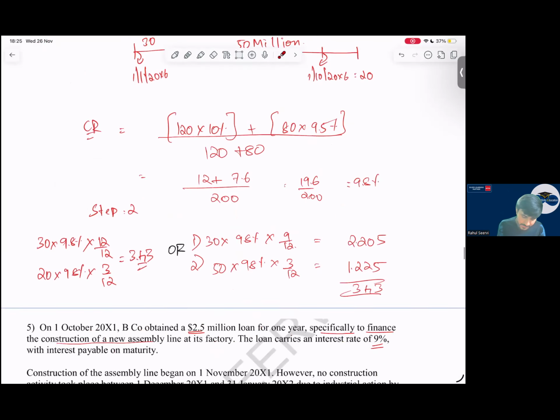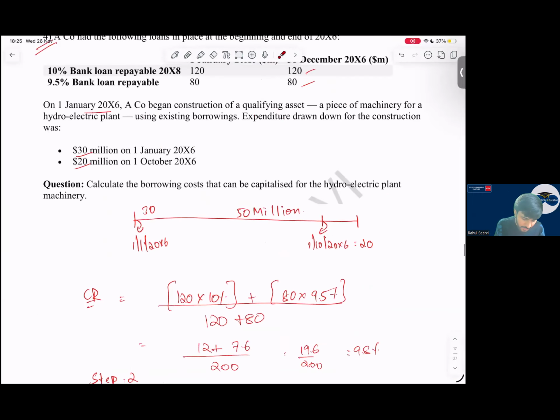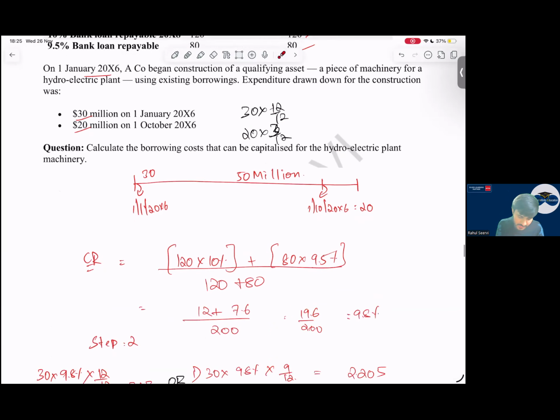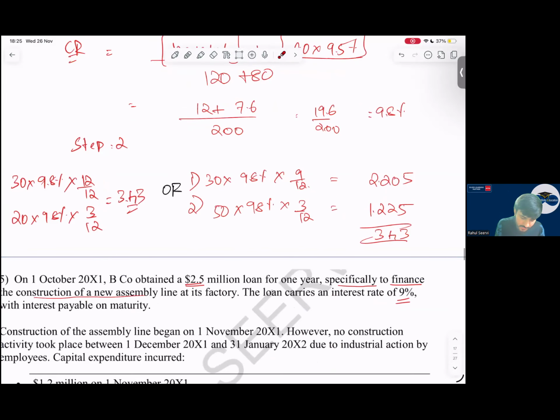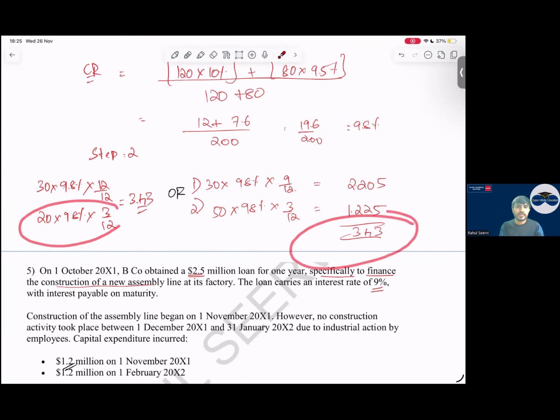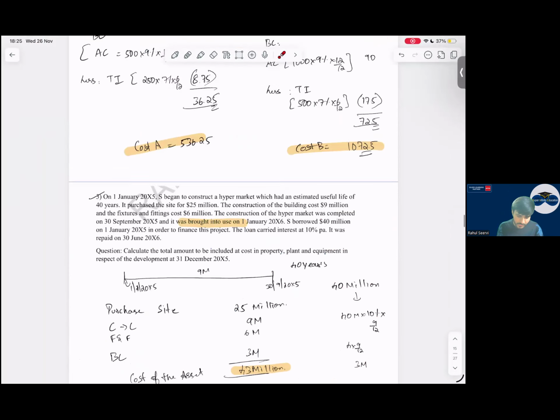So 30 million into 9.8% into 12 by 12. This 30 million is for 12 months, and this 20 million is only for 3 months. So see here now. 30 million is for 12 months, 20 million is for 3 months. Then we get the value here. The 3.43 is the amount which will be capitalized. So with this, your IAS 23 is also done with questions.